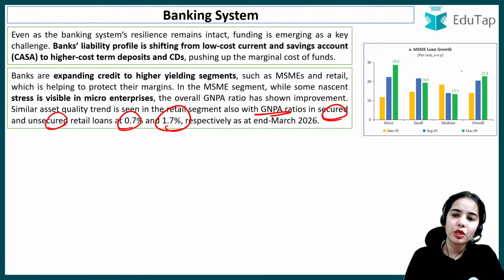Okay? So MSME loan growth, here you can see overall there is the growth in the MSME sector for the loans. Okay, there is the MSME loan growth.